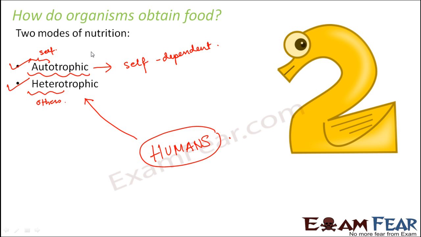Now if you ask for an example of autotrophic nutrition, the best example would be the plants, because plants prepare their food by the process of photosynthesis. So they do not depend on any other animal or plant for their food. So plants are autotrophic. Now again, there are some plants which are heterotrophic as well. But most of the plants are autotrophic.